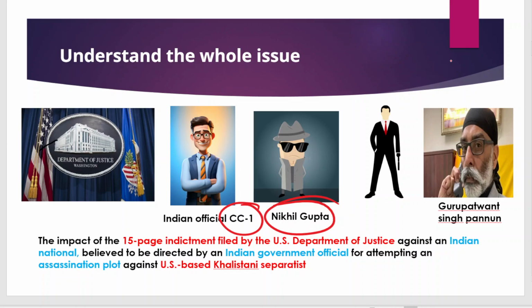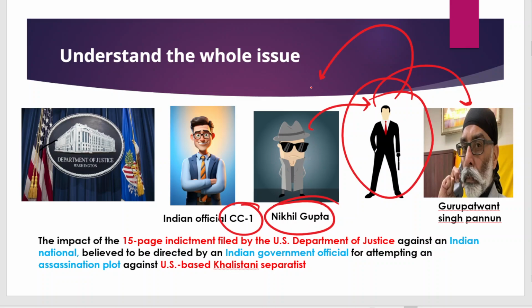Nikhil Gupta hired an agent in America to assassinate Pannun. But the agent Nikhil Gupta hired belonged to US intelligence. This led to the decoding of the information regarding the assassination, and that's why charges were framed against Nikhil Gupta, and now he is in US custody.